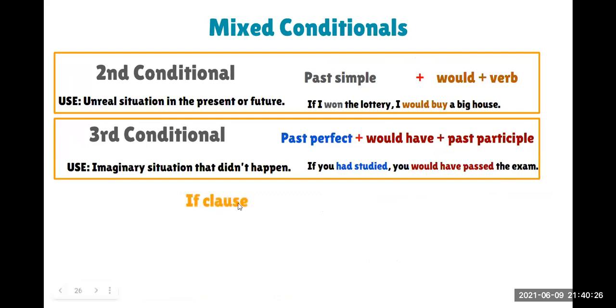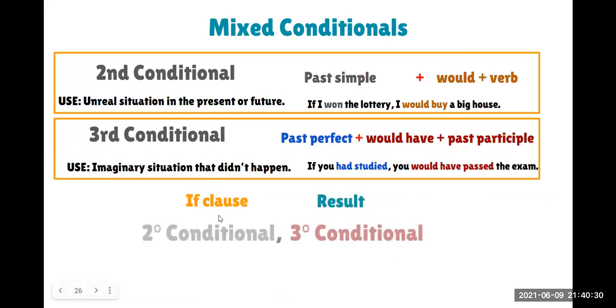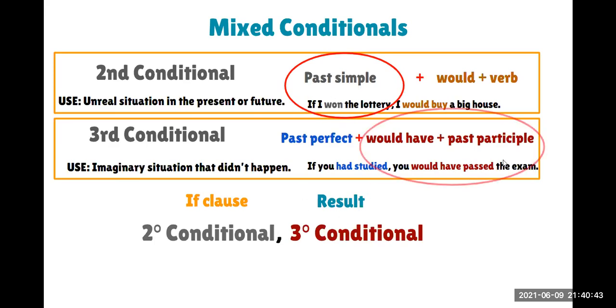For example, in the if clause, we are going to use the second conditional structure, so the past simple. La primera parte del second conditional, que es el past simple. Y en la segunda parte de esta oración vamos a utilizar el perfect conditional. ¿Ok? Entonces vamos a mezclar estas dos oraciones, por eso se llama mixed.